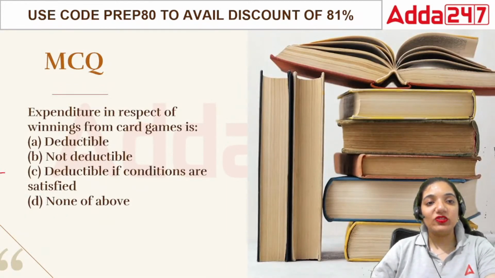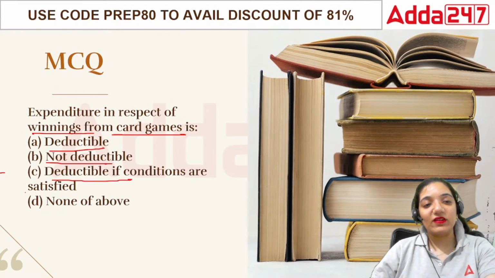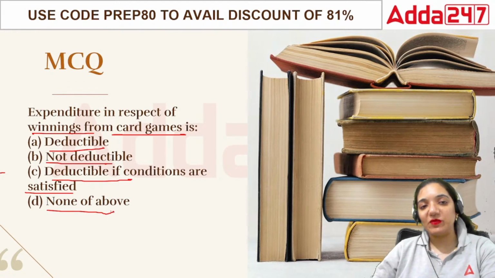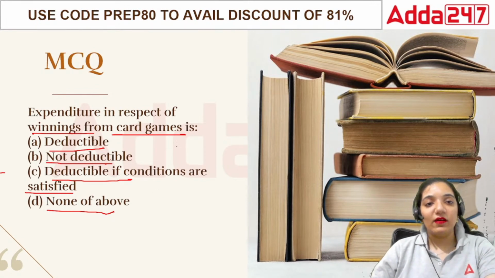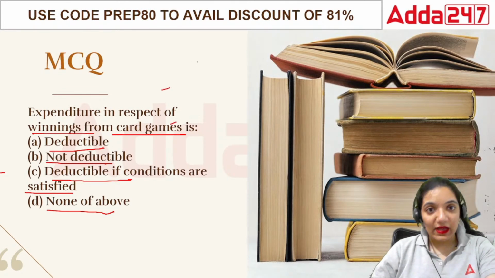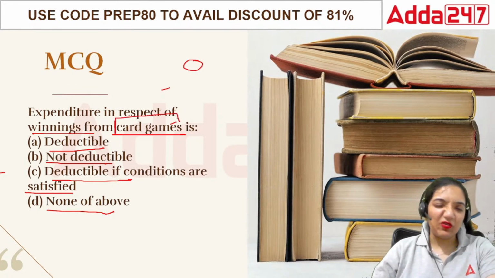Next, expenditure in respect of winnings from card games is deductible, not deductible, deductible if the conditions are satisfied, or none of the above. When we talk about expenditure, it means the expenses you are incurring. For example, I put my money in some card games. The expenses that I made while I tried to earn income through the card games are basically not allowed.